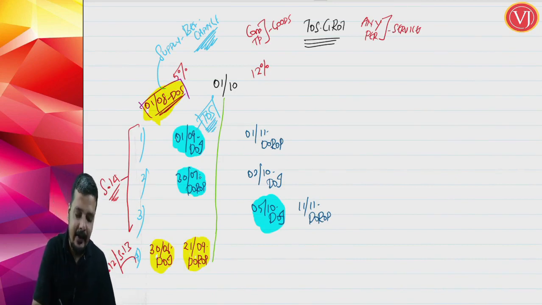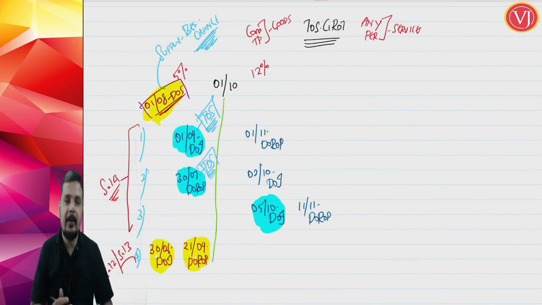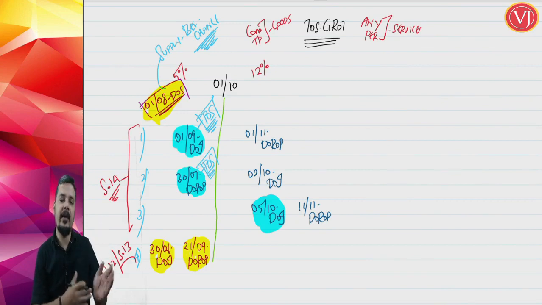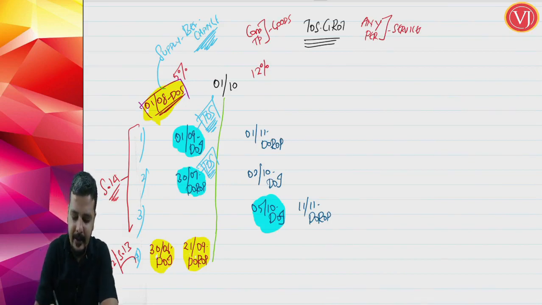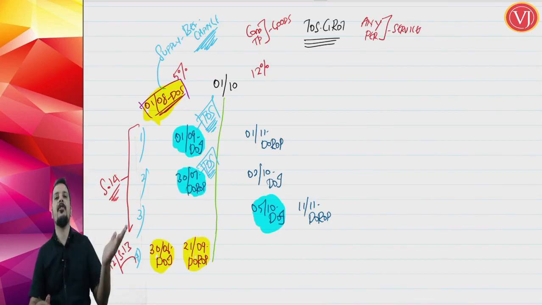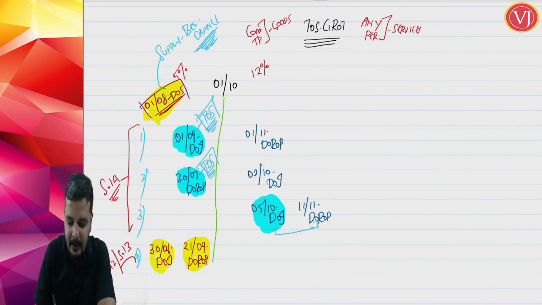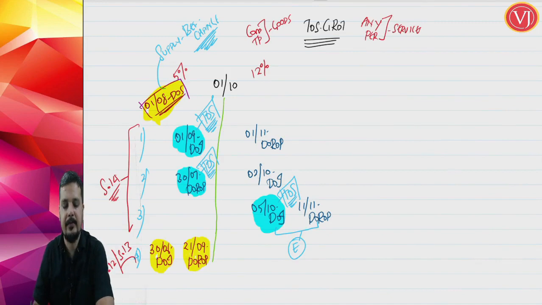In the second case, date of receipt of payment, 30th of July, is the answer. Why? Supply and receipt of payment is on one side and invoice is on the other side, so therefore date of receipt of payment is the answer. In the third case, where supply is before change, whereas invoice and receipt of payment is after change, it is whichever is earlier. You have to go with whichever is earlier. So here whichever is earlier was date of invoice. That is how you work out. A very simple understanding of how the things are working out.